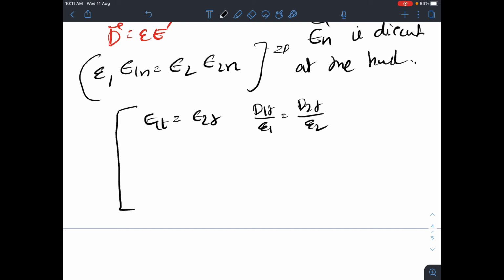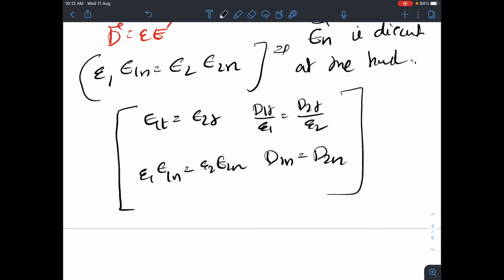Then for normal components using Gauss's law, we understood that the electric field normal components are not continuous, but the electric flux densities are continuous. So these are the boundary conditions.